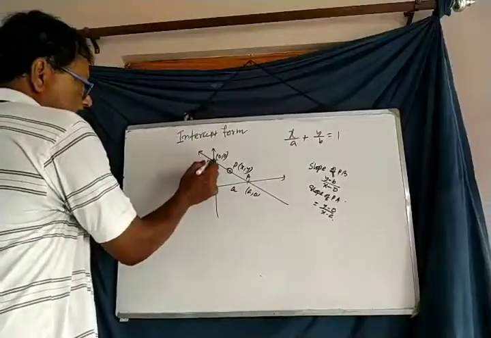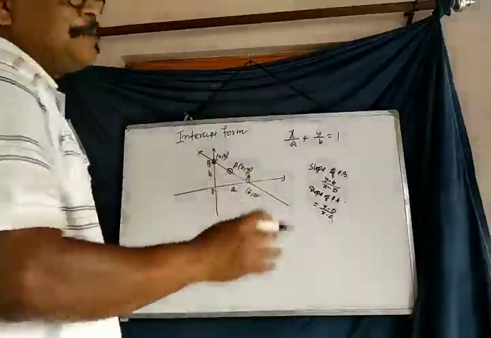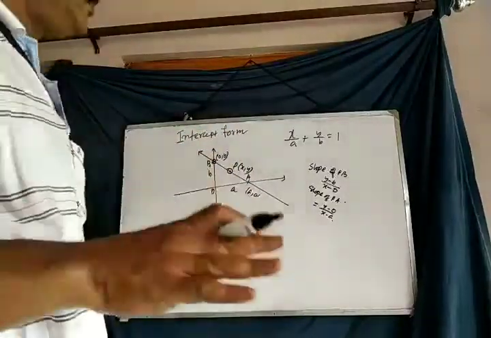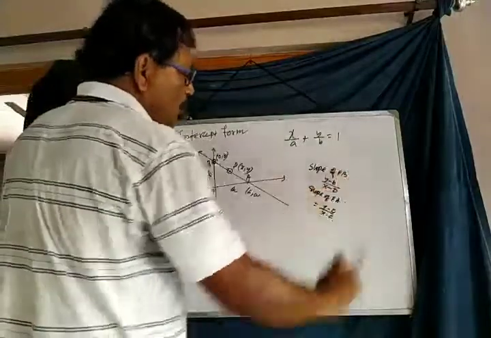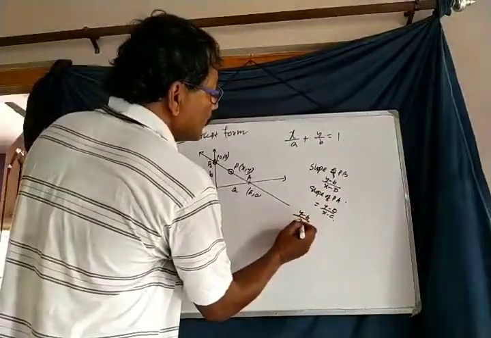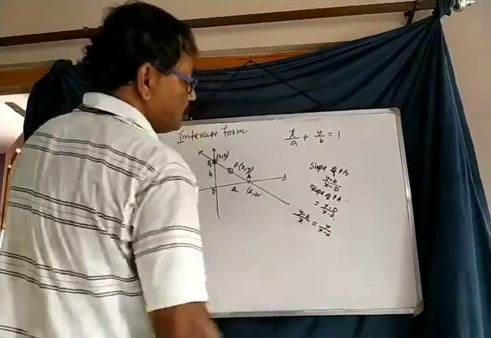But in this figure, according to our consideration, PB and AP are the same straight line. Therefore, these two slopes are equal. y minus b by x is equal to y by x minus a.